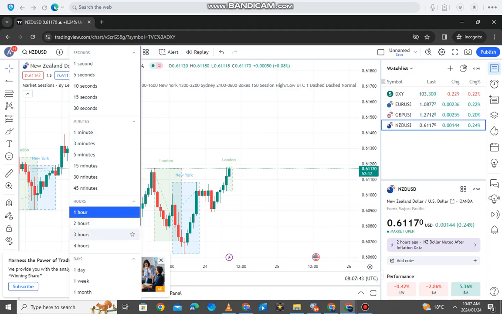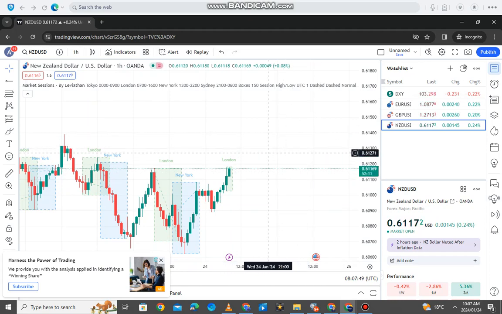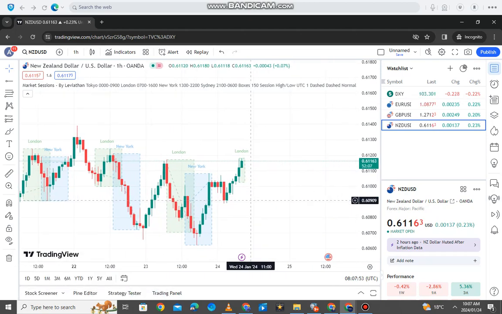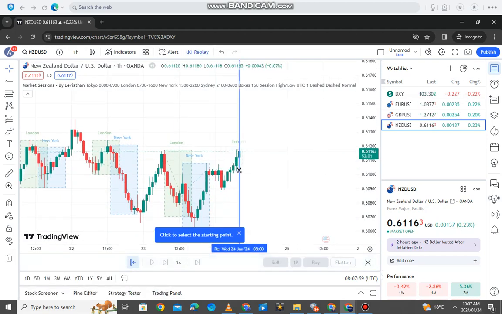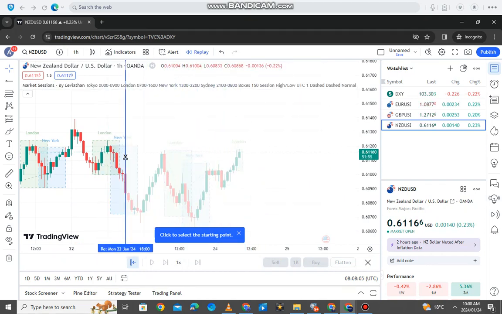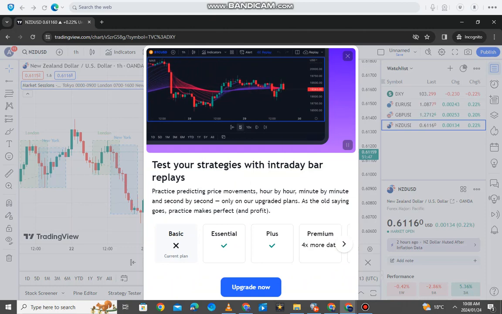So if you're a day trader and you wanna back test your strategy, it's very, very important to get one of the TradingView plans. You can just start with the essential plan. I showed you guys the prices in the beginning, so you can just use the essential plan. So how you replay, you're just gonna click replay, and then you see this blue thing here. You can just go back in time, but because this is the free version, if you try to back test in this, it's gonna tell you that you need one of the plans, because on the basic plan you cannot back test using the 1 hour time frame.